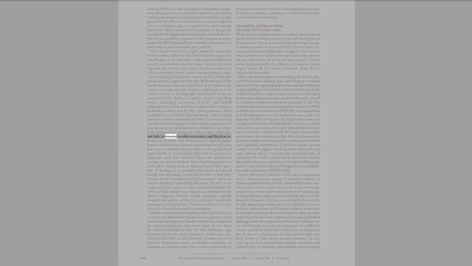Since leptin fails to reverse insulin resistance and lipid accumulation in mice with ventromedial hypothalamic lesions, and low-dose central administration of leptin has major metabolic effects without changing blood leptin levels, it seems likely that central actions are required, and that without them, the peripheral actions are at best limited. Since leptin expression is induced in tissues such as skeletal muscle after periods of feeding, it is possible that leptin produced locally has important metabolic actions as well. Tissue-specific knockout of leptin receptor isoforms may be helpful in clarifying this point.